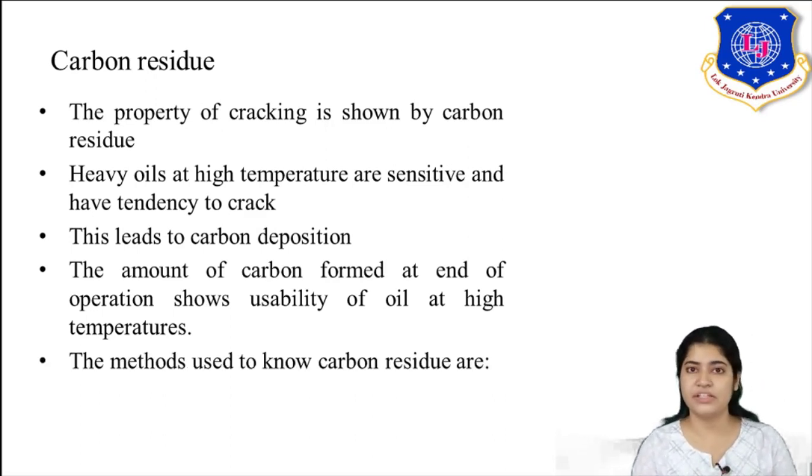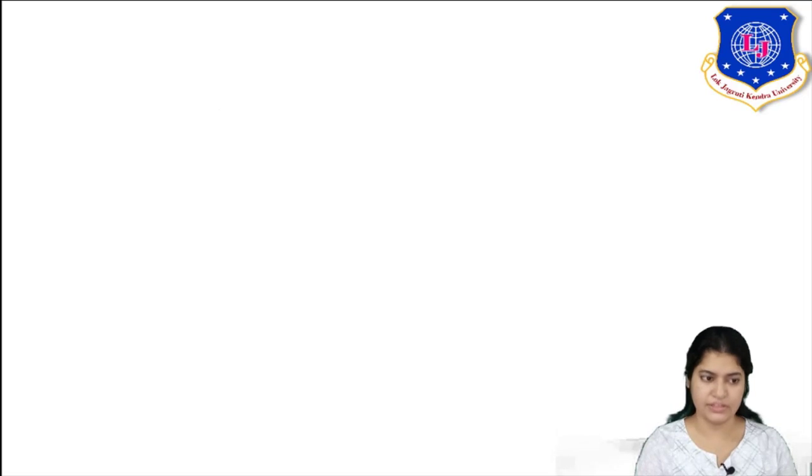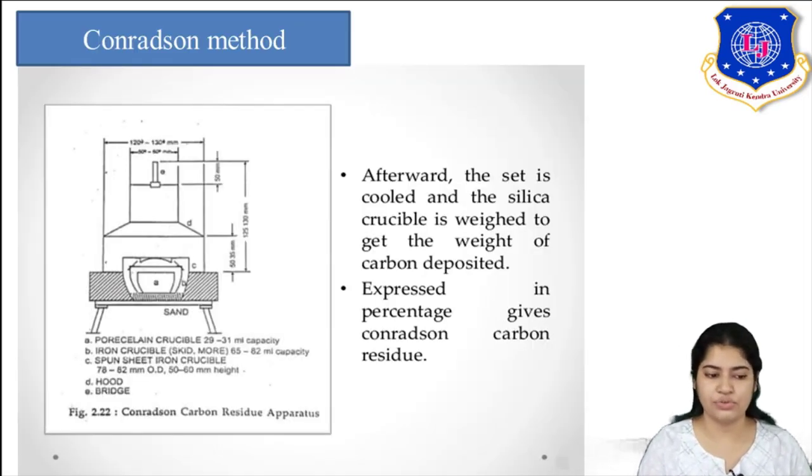So the methods used to determine carbon residue are the Conradson method and the Ramsbottom method. So what is the Conradson method? You can see the apparatus shown over here: a silica crucible. It's like a simple silica pot in which you take your sample. You heat the silica crucible up to a very high temperature, up to 500 degrees Celsius.